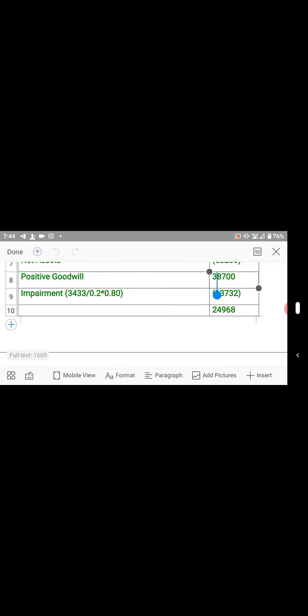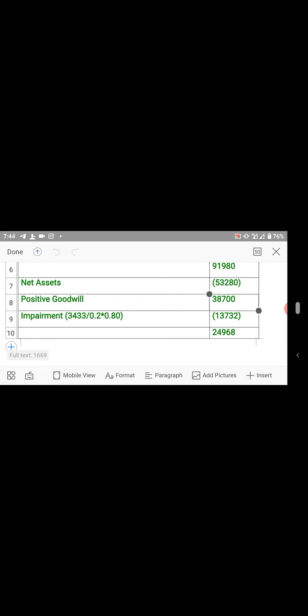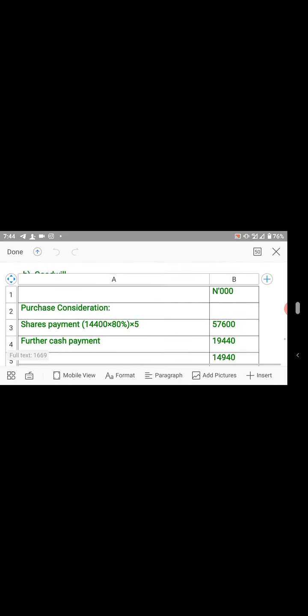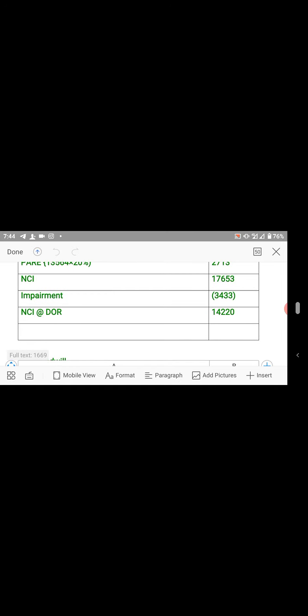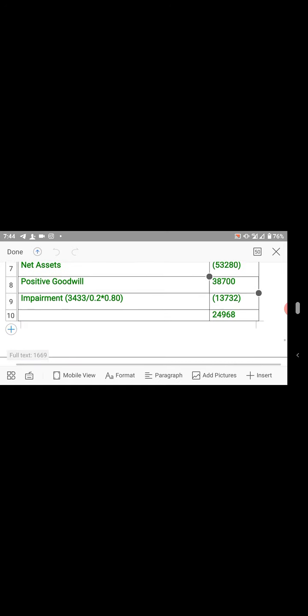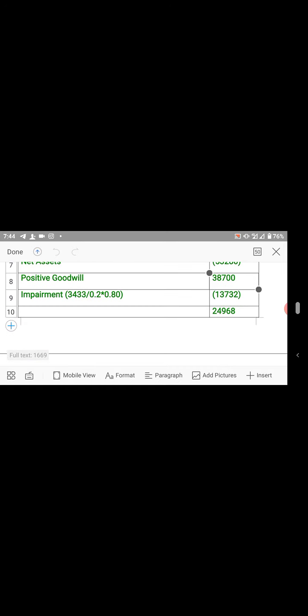So now you less impairment. How do you get your impairment? You now say 3,433 divided by 0.2 times 80. This is impairment of NCI. Since this is impairment of NCI, look at it. It means the impairment for goodwill will be divide this by this times 80. This is what we have. I hope you are following.